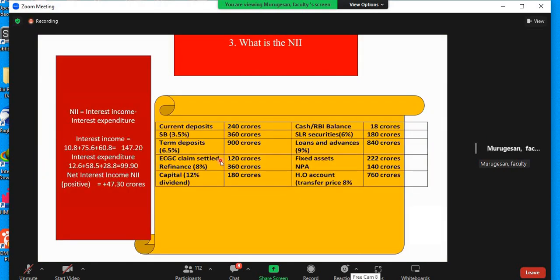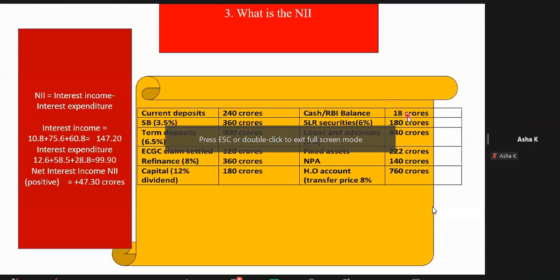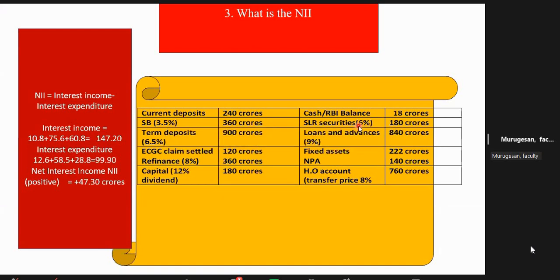Sir, can you just quickly tell, for interest income and interest expenditure, which are the parameters we have considered? As a banker, cash and RBI balance: RBI is a current account, no? So though it's an asset, it will not give you any income. Please remember. So here the question of income doesn't arise. Here SLR gives an income. They have already given the bracket. Here also they have given.